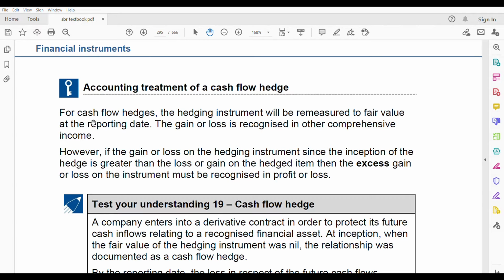For cash flow hedge, the hedging instrument will be remeasured to fair value at the reporting date. This is similar to the fair value hedge. The gain or loss is recognized in OCI. The difference comes here. Under fair value hedge, gain or loss went in the profit and loss. Here, gain or loss are recognized in OCI. This is for the hedging instrument, that means your derivatives, if you're using them.